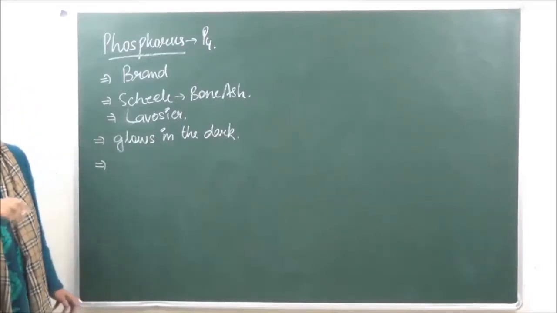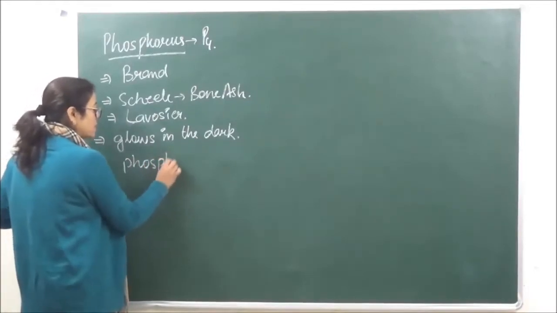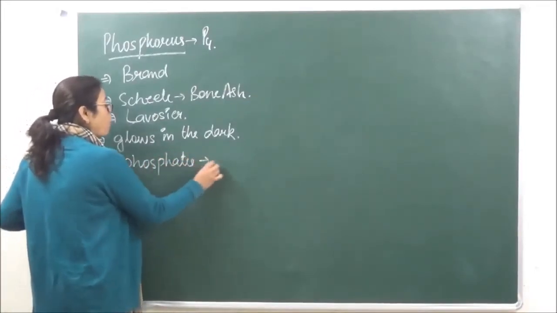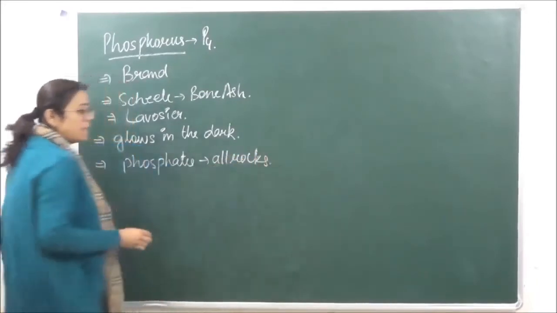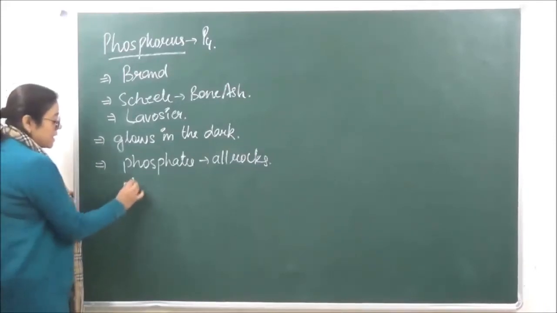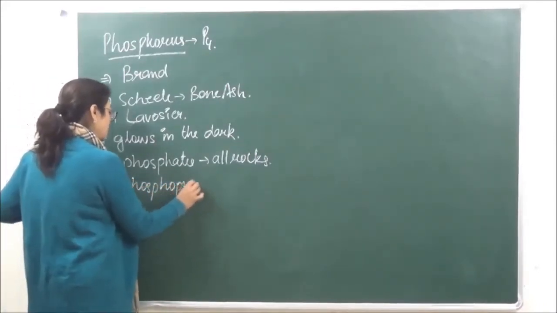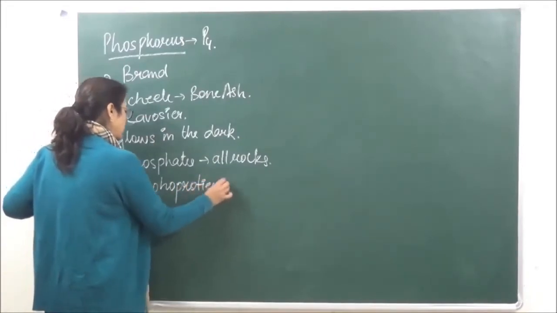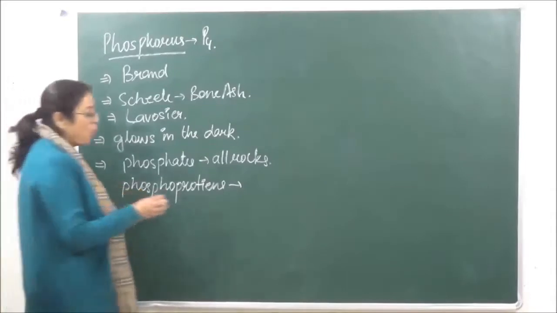For example, it exists as phosphates in all rocks. ठीक है? And it exists as phosphoproteins in all living things.